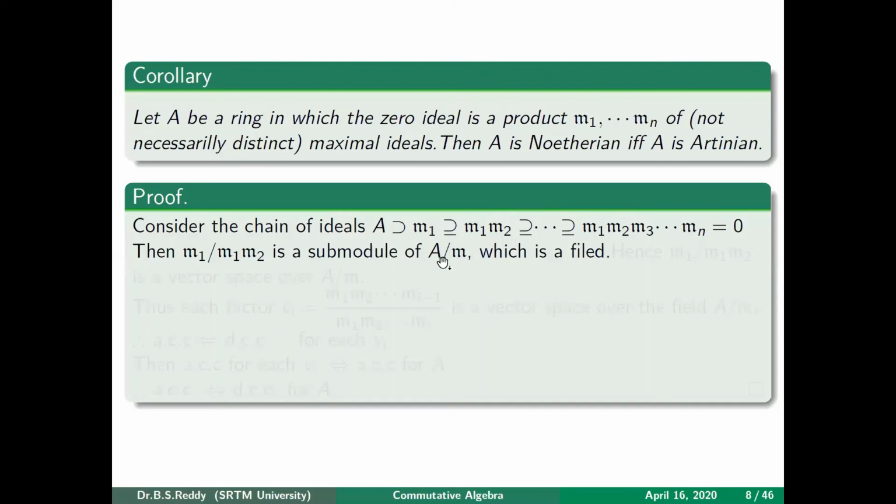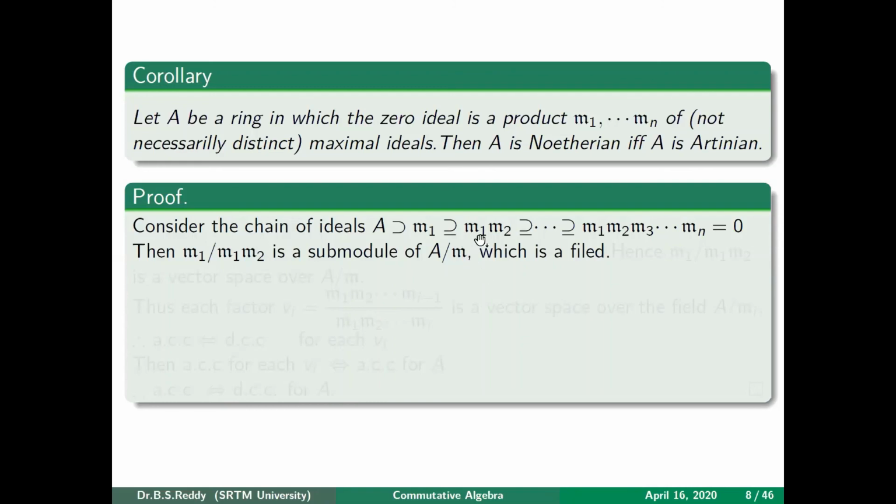This is a submodule of A modulo M1, because M1 is a submodule of A, so you can talk about A modulo M1, which is a quotient module. Now, how does a submodule of A modulo M1 look? It should be of this form, because M1M2 is a submodule of M1. Therefore M1 modulo M1M2 is a submodule of A modulo M1.